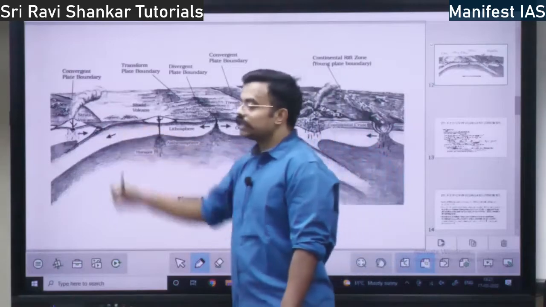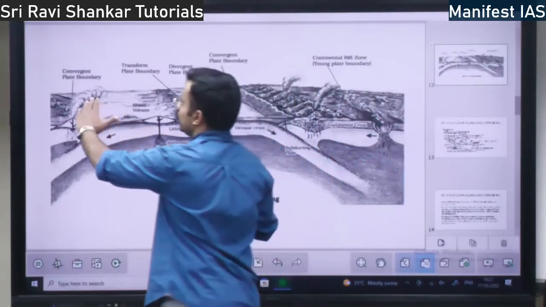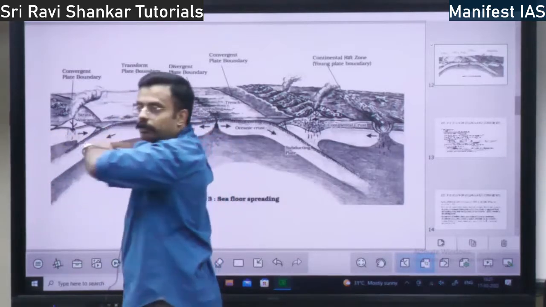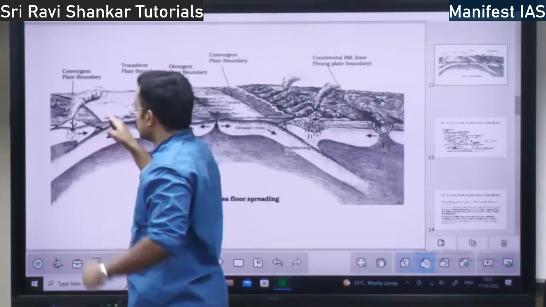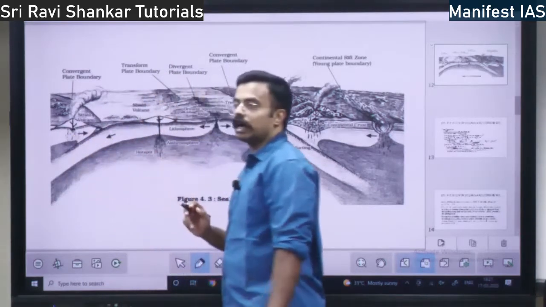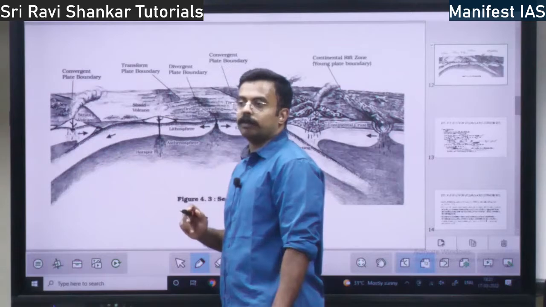Then you have convergent plate boundary. See, here continental plate boundary is there. Here oceanic plate boundary. Both are coming together, right? So this is convergent plate boundary. One plate is going down, one plate is moving up. So this is convergent plate boundary.